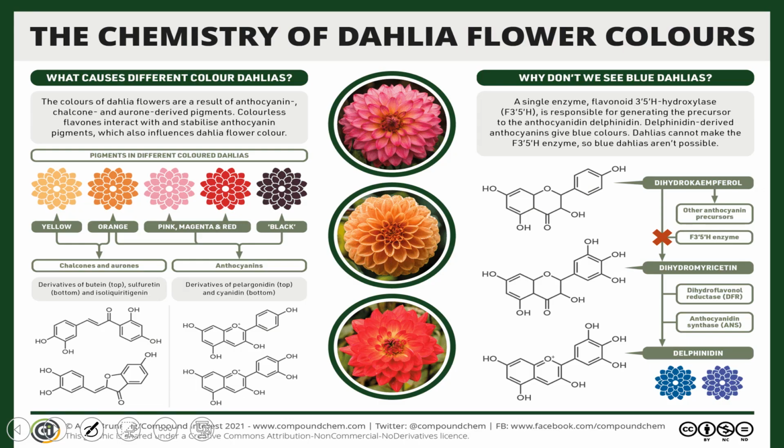And here is the summary of the whole thing. Why does dahlia have different colors? This is the exact reason for the coloration. Why don't we have blue color dahlia? Because dahlia lacks a specific enzyme, flavonoid 3',5' hydroxylase. So dahlia cannot make a blue color flower. So this is all about why you cannot see blue dahlia.